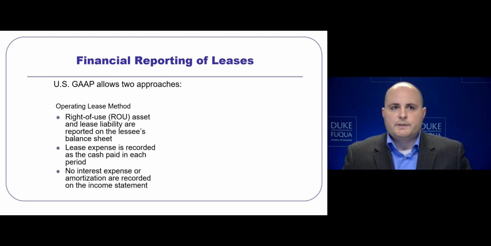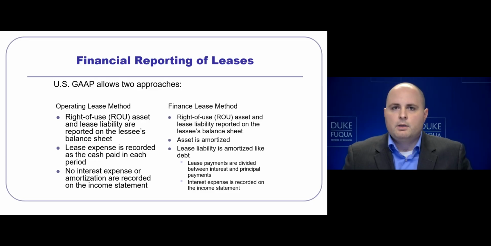For operating leases, the right to use asset and lease liability are reported on the balance sheet. The lease expense is related to the cash that is paid in each period. We will not separately record an interest expense or amortization expense on the income statement, just the lease expense. When treating a finance lease, we will also record a right to use asset and a lease liability on the balance sheet.